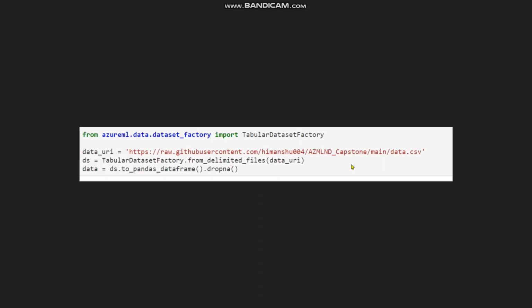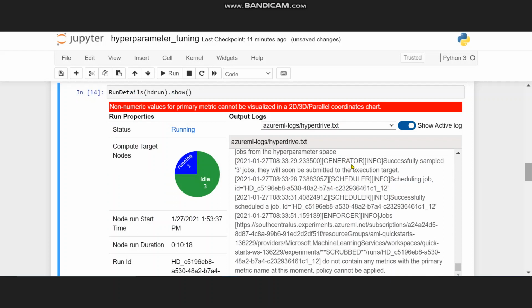First, we'll import the data using the TabularDatasetFactory. This is a module present in the data library provided by Azure. Then we have run the experiment using HyperDrive, and we have tuned the hyperparameters using the HyperDrive provided by Azure. Here you can see that the experiment is running, and the logging can also be seen here.